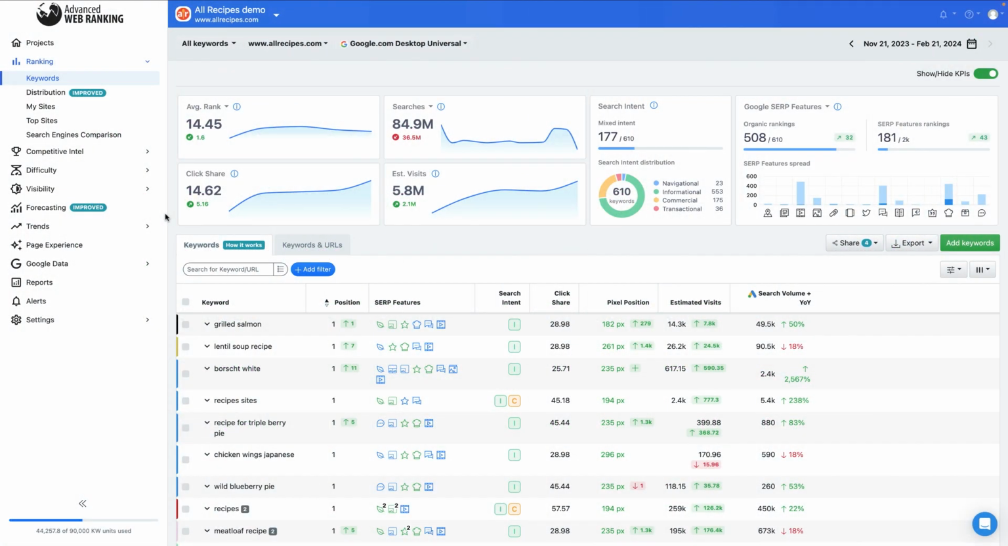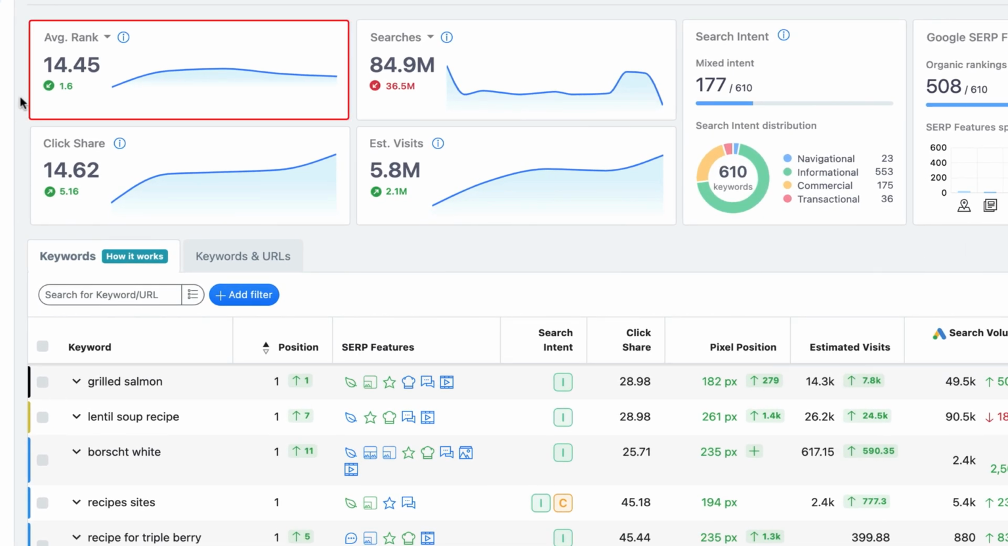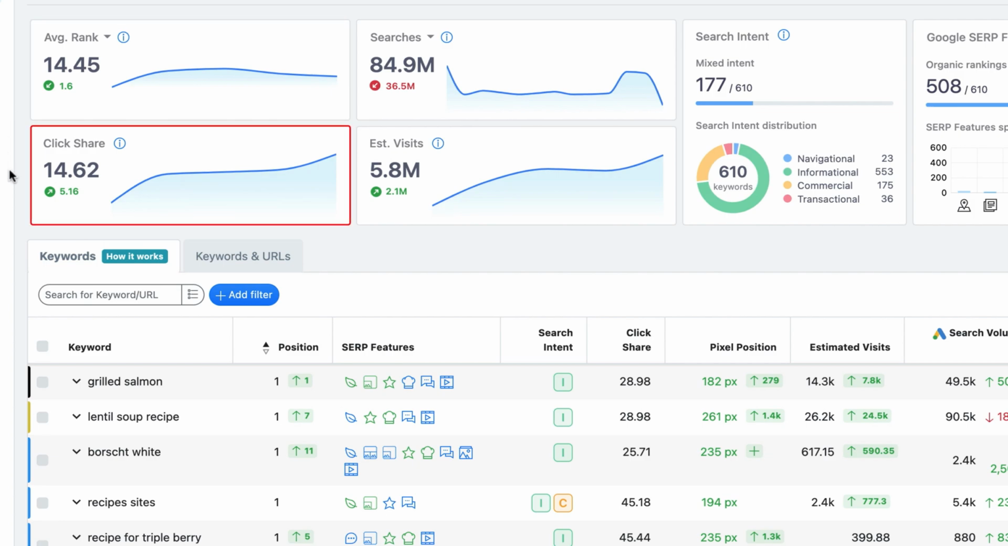To start a forecast, open any AWR project with at least one full keyword ranking update completed. In the Keywords Ranking Report, you can see how well your website currently ranks for the keywords you're targeting, along with their traffic potential in terms of monthly searches.